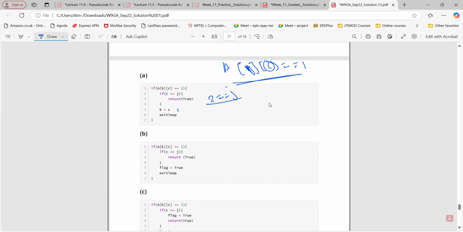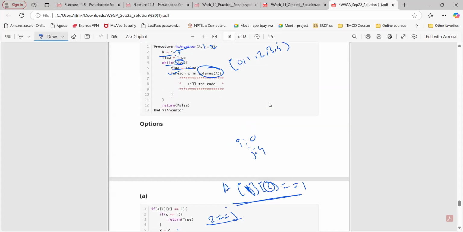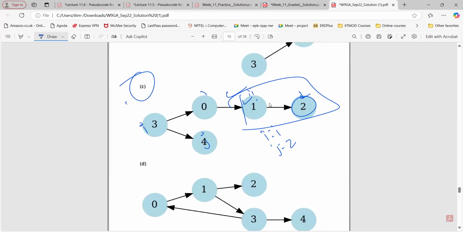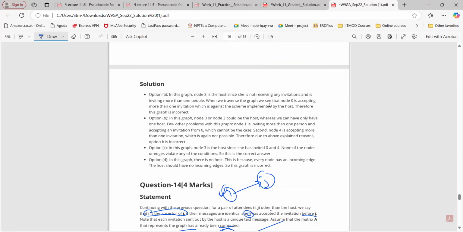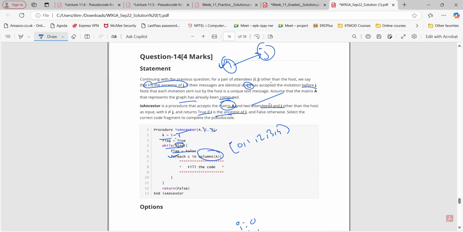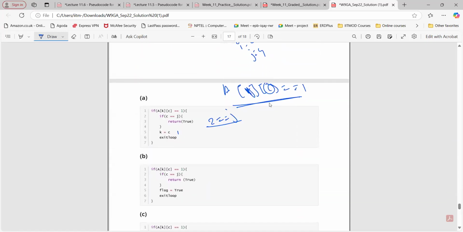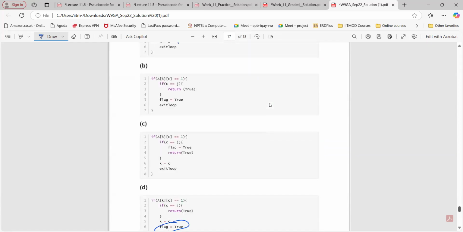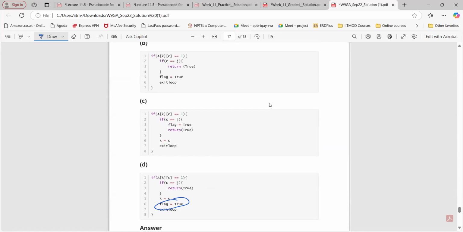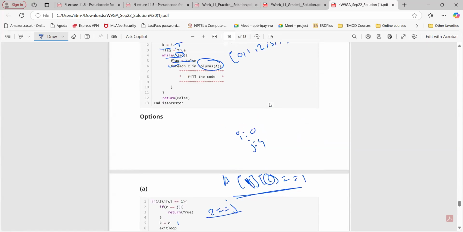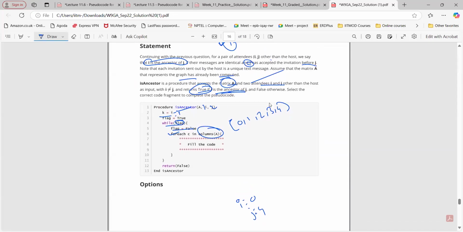Okay, do you have any specific doubt? See, the requirement is that if I take I and J here, both nodes got the same message, but I got it before J. If this is true, then that particular position will return true. So that is what we are saying, ancestor of J. Option D is not given. For the false value, if that is not true, then we set k equals to c and flag to true, then we exit the loop.